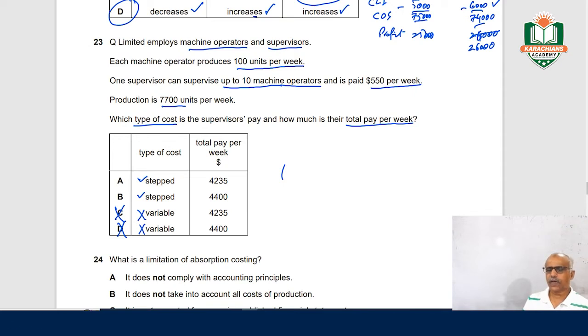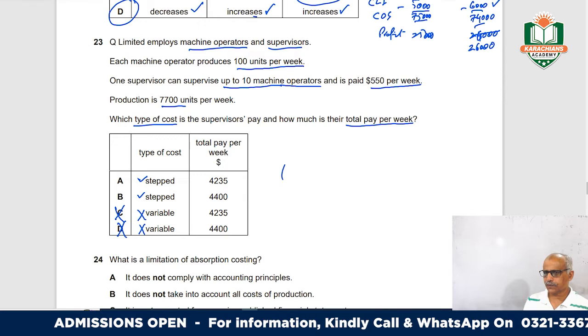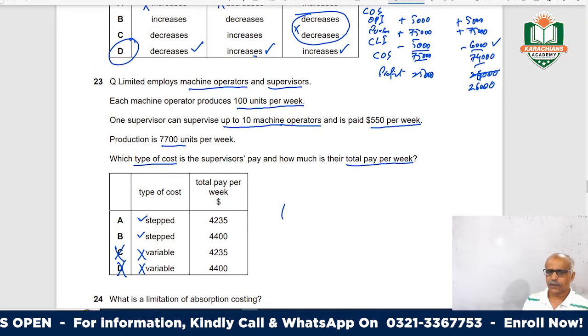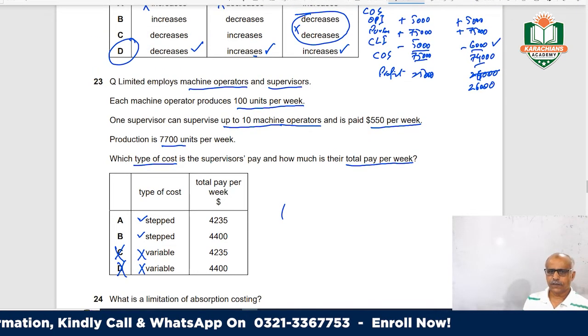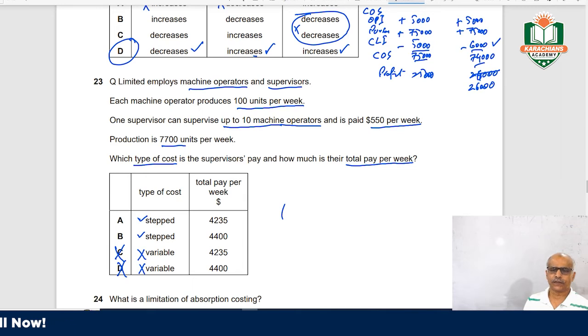So we have to calculate the total pay per week of supervisors. One supervisor can supervise up to 10 machine operators.